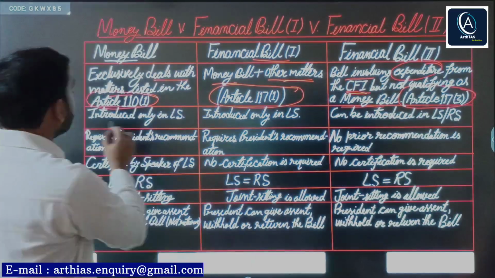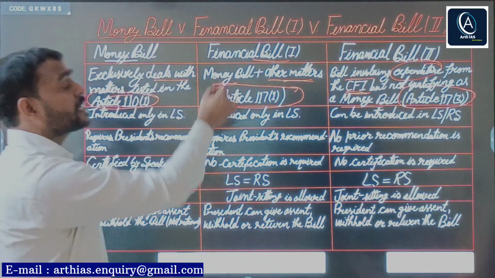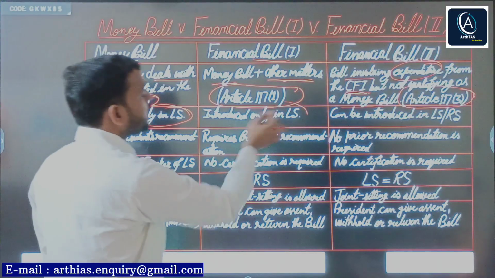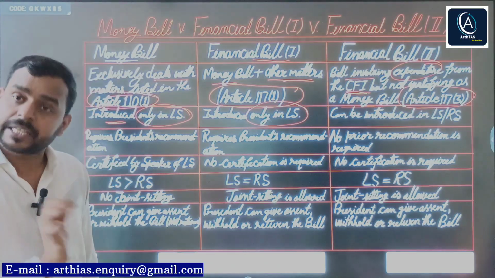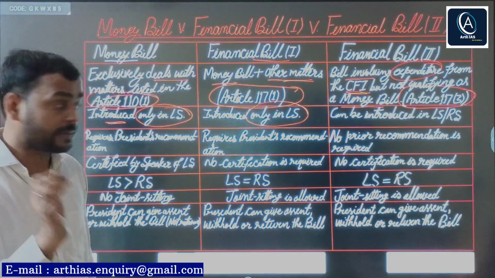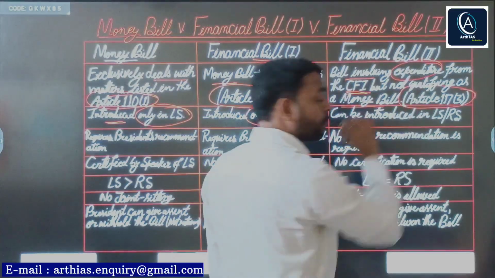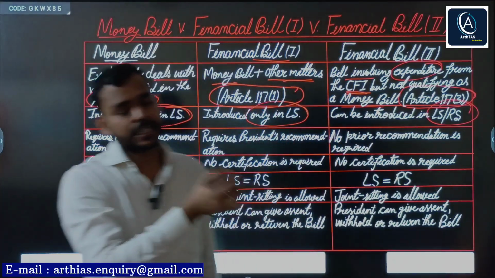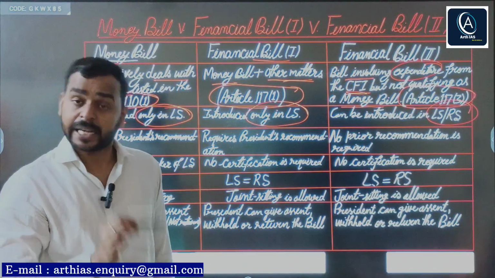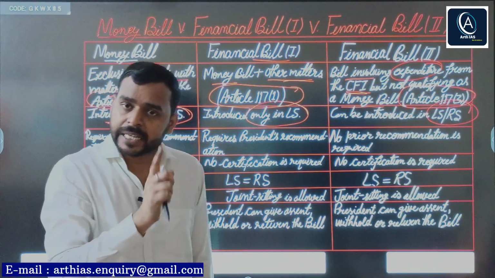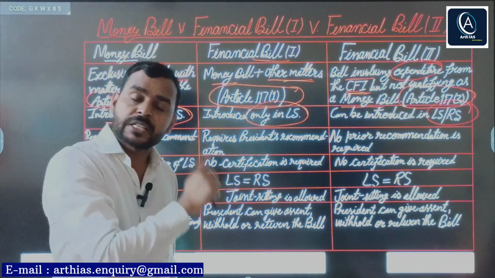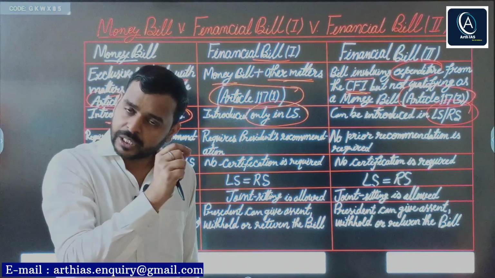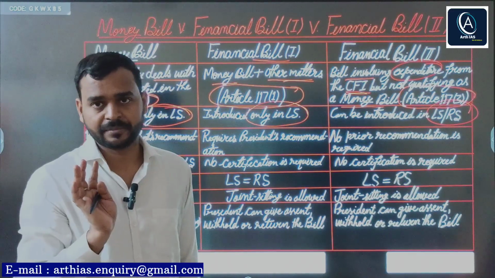Then it will come under the definition of financial bill category 2. Simple. Next, here money bill and financial bill have similarity regarding introduction, means both can be introduced only in Lok Sabha. Money bill and financial bill category 1 both can be introduced only in the Lok Sabha, but as I told you, financial bill category 2 is treated as ordinary bill. That's why it can be introduced in either Lok Sabha or Rajya Sabha.